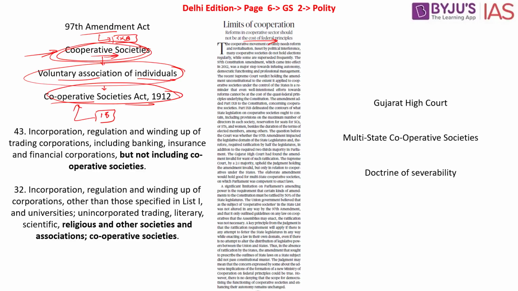What is the question now? Why did this particular case go to the Supreme Court of India? In this particular case, the Supreme Court of India was asked a simple question. What was the question? Whether the center has the power to introduce this particular amendment in reference to the cooperative societies. Does the central government have the power to define who the governing body has to be?